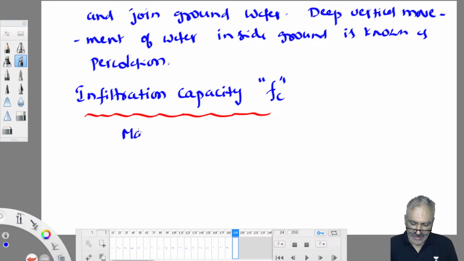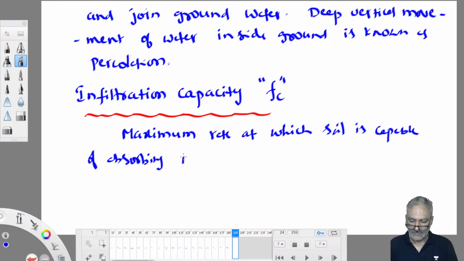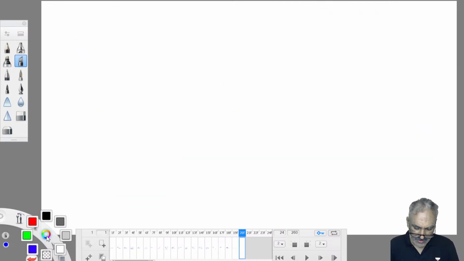The maximum rate at which soil is capable of absorbing water is known as infiltration capacity, denoted by FC.